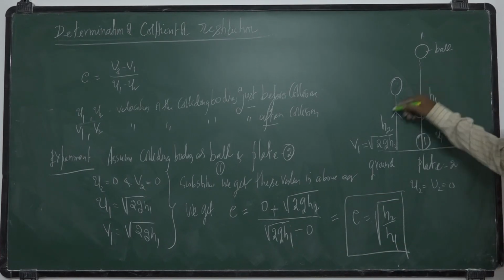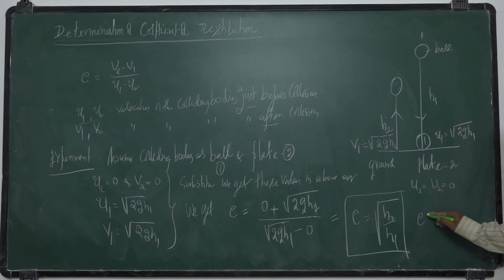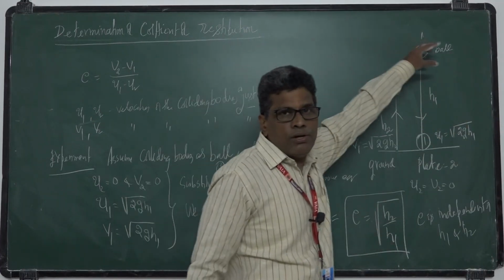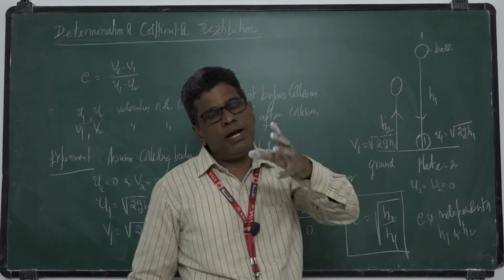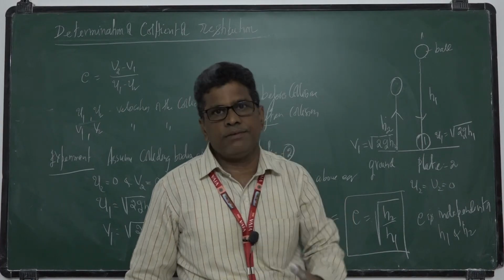By knowing the heights h1 and h2, we can calculate the e value. Remember, e is independent of h1 and h2. It depends only on the nature of the colliding bodies. Suppose you drop three balls: a cricket ball, a rubber ball, and a ball made with clay.